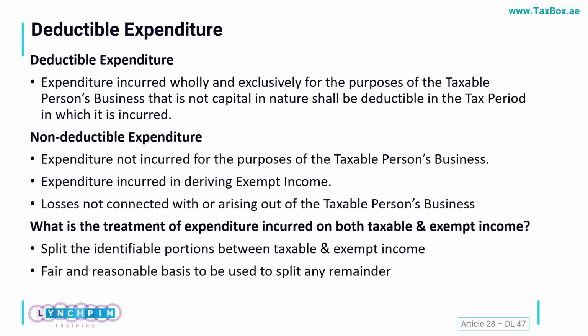So the first and the foremost here, there are certain expenditures which can be adjustable against my taxable income, and the blanket rule here is that the expenses which are incurred wholly and exclusively for the purpose of my taxable business, okay, and such expenses should not be capital in nature, which means if I am buying any fixed assets, plant, machinery, equipment, vehicles, such expenses as per the IFRS will fall into the capital expenditure classification.